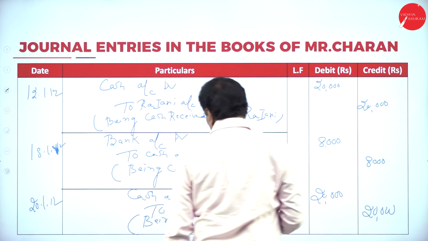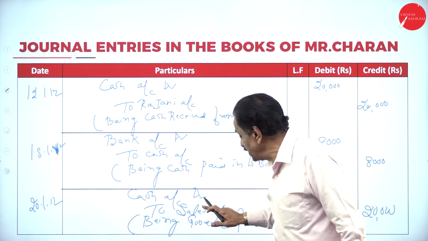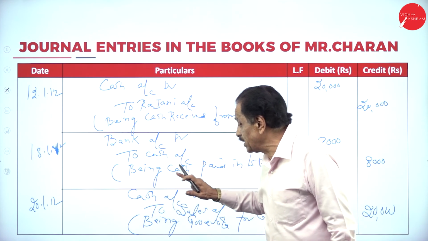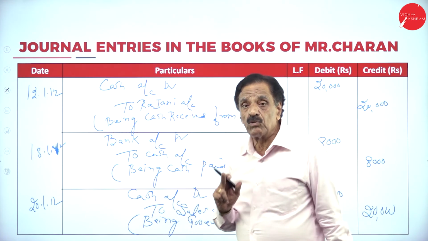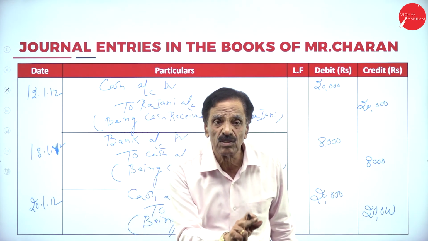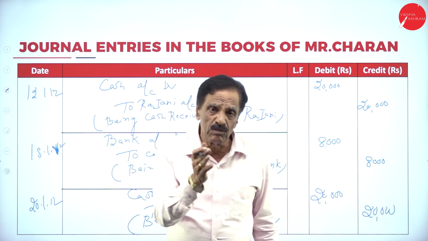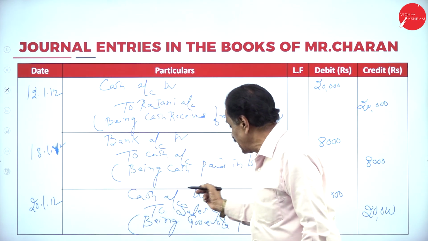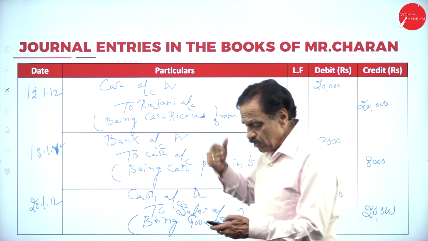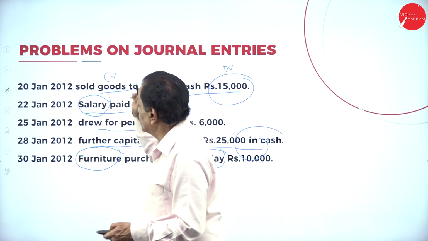Which are the two types of accounts? One is the cash. Sales is nothing but goods. Cash comes under real account, whereas sales, meaning goods, also comes under real account. What does the real account say? Debit what comes in, credit what goes out. What's the entry? Cash account debtor to sales account. We'll go to the next entry. So this entry is over.